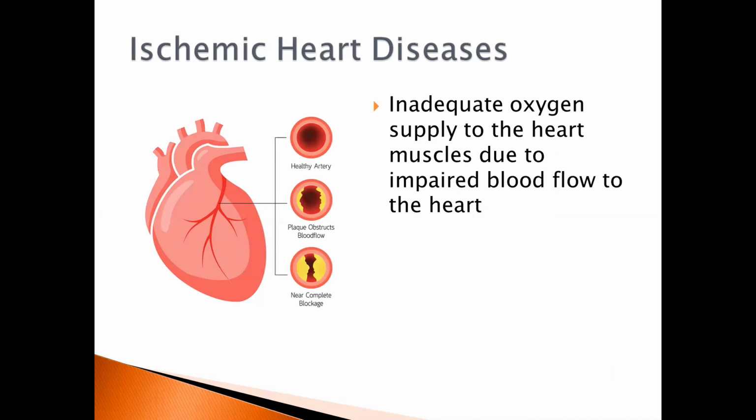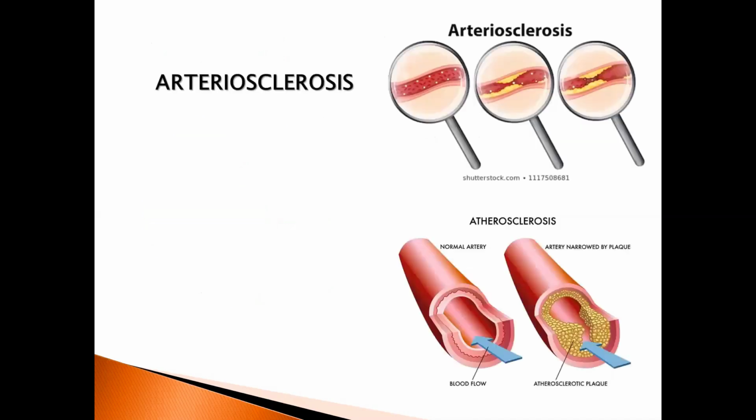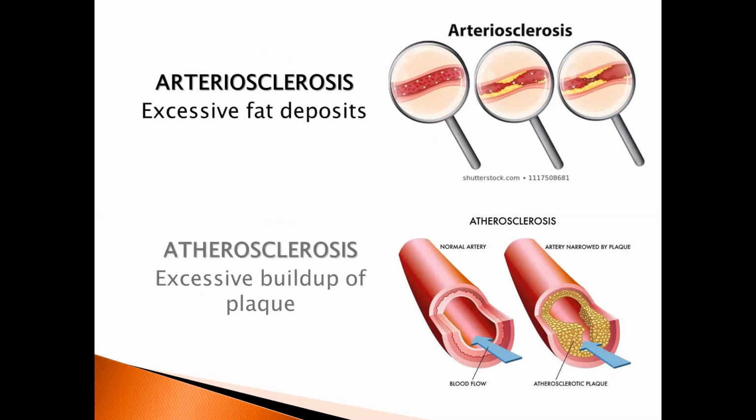Ischemic heart diseases. It refers to inadequate oxygen supply to the heart muscles due to impaired blood flow to the heart. This condition can be generally traced to excessive fat deposits, known as arteriosclerosis, and excessive buildup of plaque, referred to as atherosclerosis.